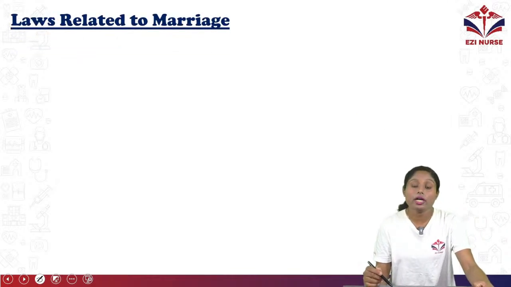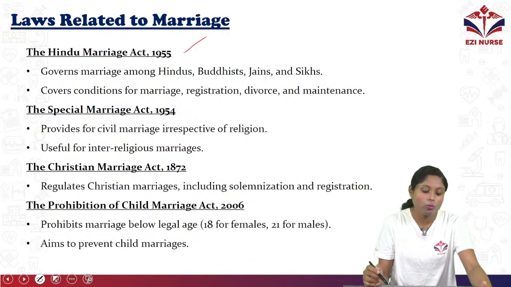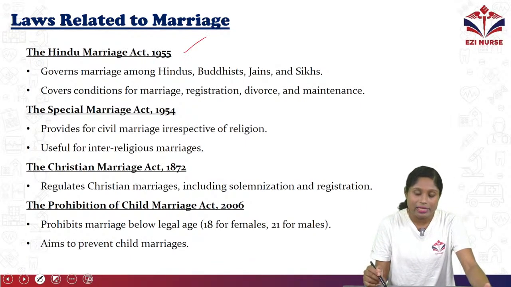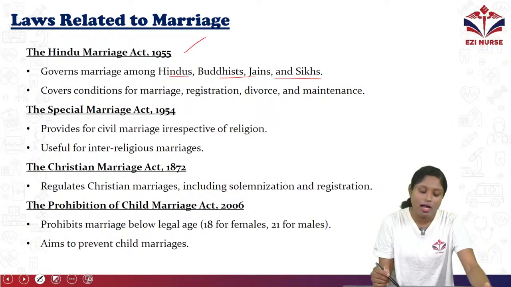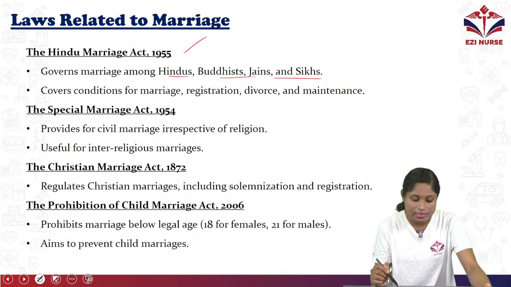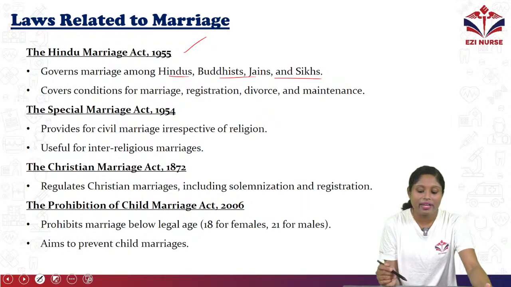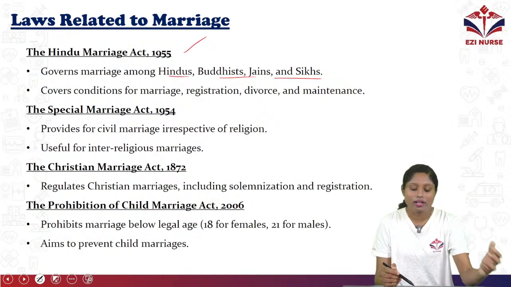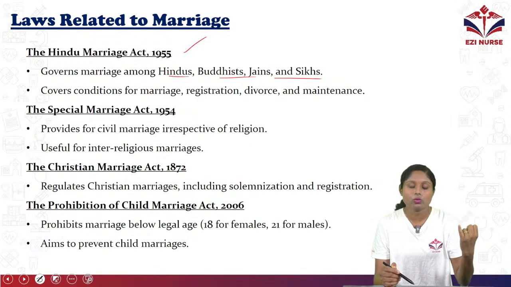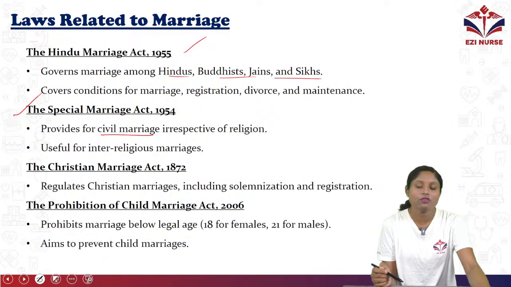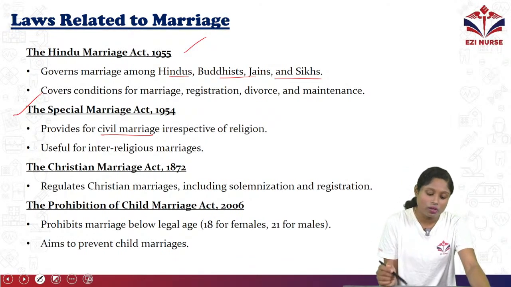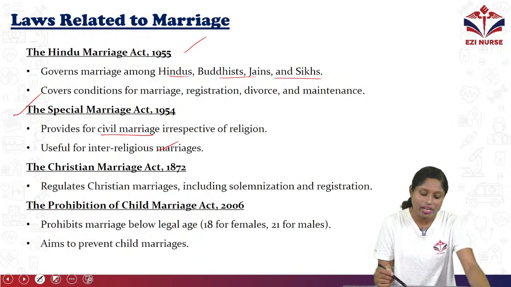Now we are going to discuss laws related to marriage. First one is the Hindu Marriage Act 1955. It governs marriage among Hindus, Buddhists, Jains, and Sikhs. It covers conditions of marriage, registration, divorce, and maintenance. Next one is the Special Marriage Act 1954. It provides for civil marriage irrespective of religion, useful for interreligious marriage.